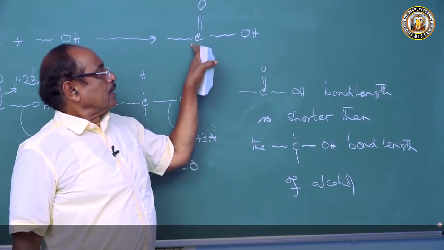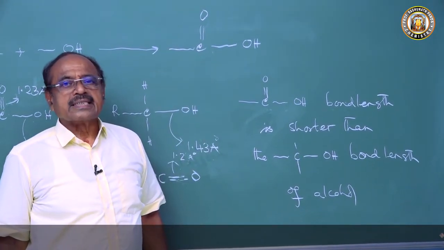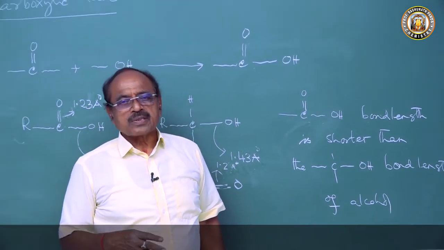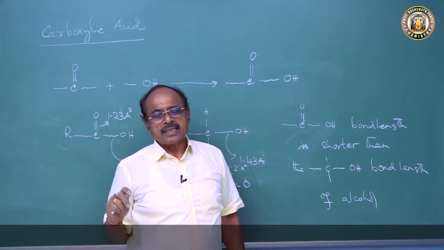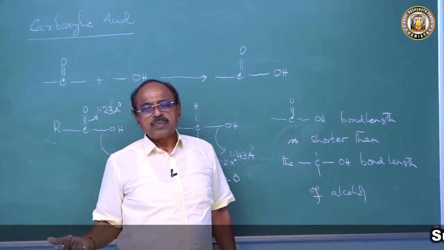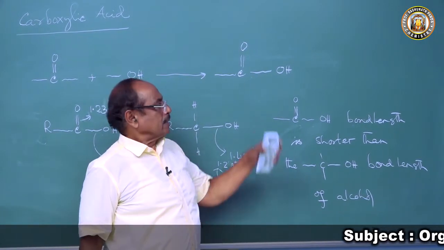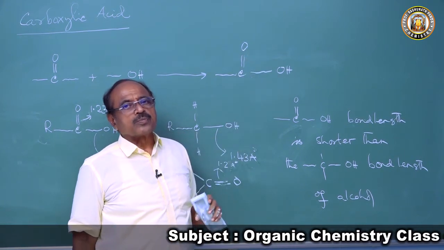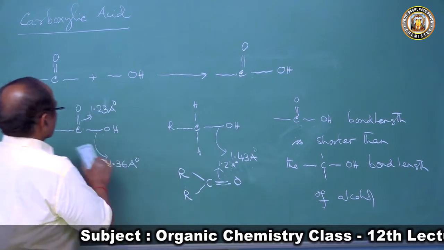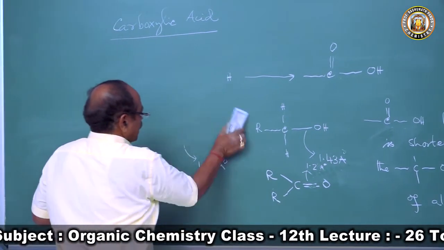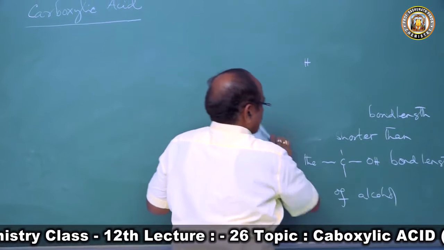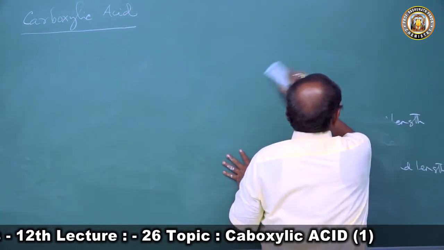Whereas here the carboxylic acid is acidic. So the OH group of carboxylic acid is not an alcoholic hydroxyl group, and the CO group is not a carbonyl group. The COOH group is an independent functional group. Now we'll come to the nomenclature of carboxylic acids, the common name and IUPAC name.